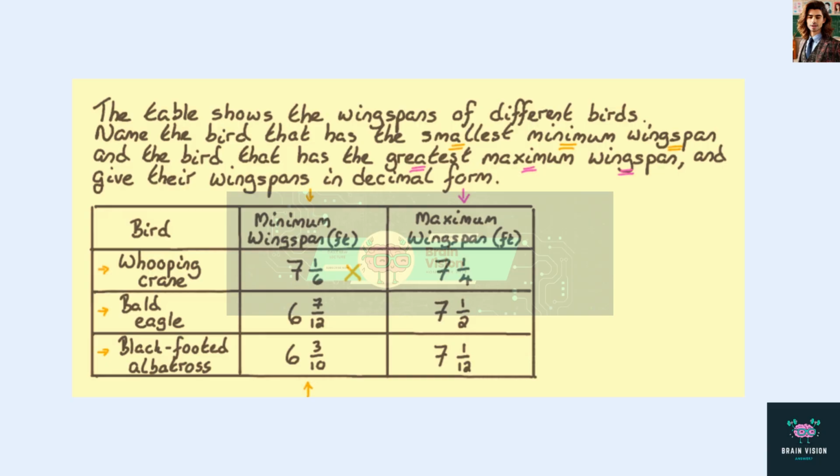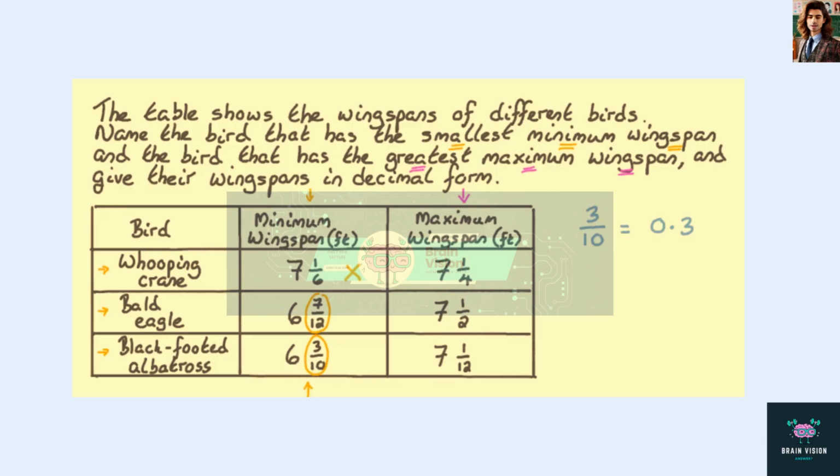Since 7 is greater than 6, we can immediately rule out the whooping crane, which has a minimum wingspan of 7 1/6 feet. As such, we need to compare the minimum wingspan of the bald eagle and the black-footed albatross by considering the fractions 7/12 and 3/10.